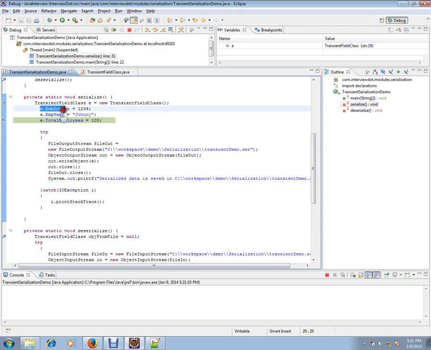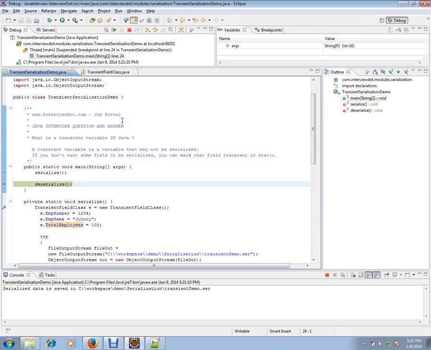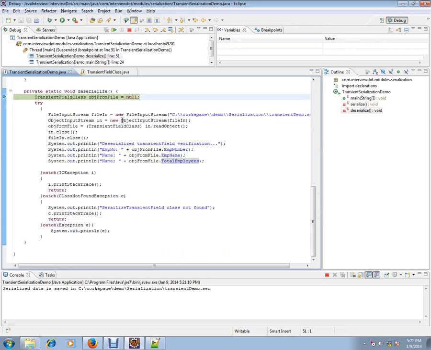Here, if you see, 1 2 3 4 and Johnny are the two attributes, and for the transient attribute I am setting 100. Whenever I deserialize, this 100 should not come, because total employees will not be involved in the serialization process. So let's see what exactly it does. I have written into the file, and I'm going to read from the file now.